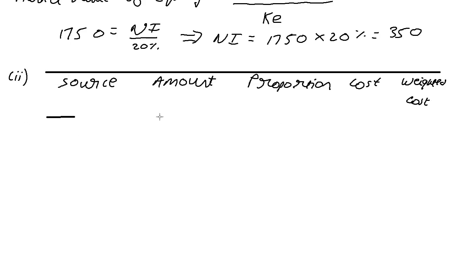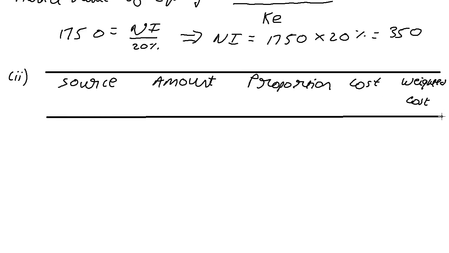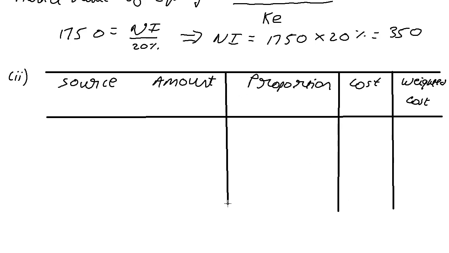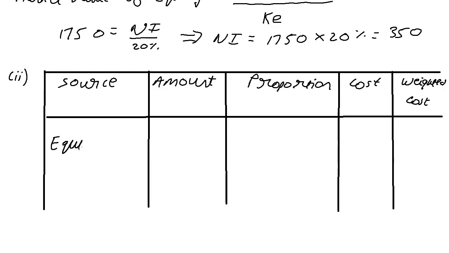It's always a good idea to draw the lines first before writing. As far as our sources are concerned, there are only two. We have equity and we have debt because we have issued those debentures.